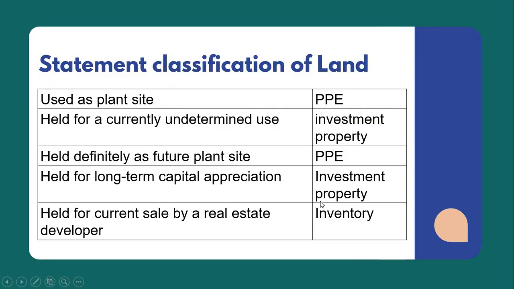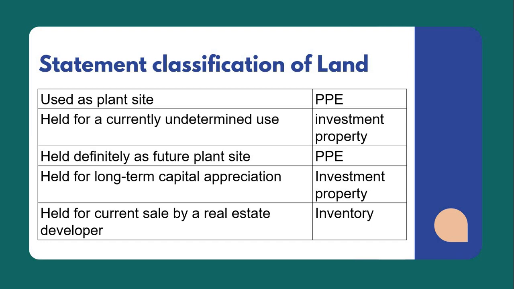Now let us start with the statement classification of land. So how do we classify or present a land? Well, it depends on how the entity would intend to use the land. So say for example, if the land is used as plant site, so the land shall be classified as property, plant, and equipment. But if the land will be held for currently undetermined use, so as a review in your topic, investment property, so this particular property of course is classified as an investment property.